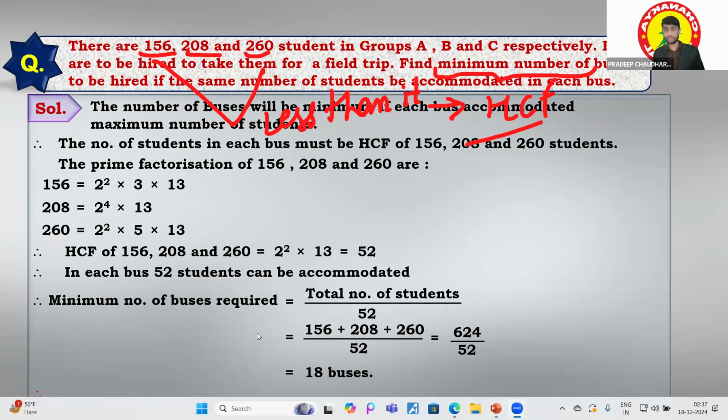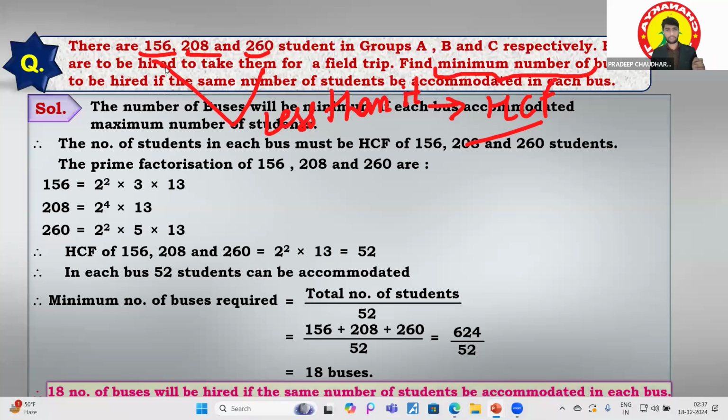Sorry, we'll just have a break. Okay. So basically, you have to divide 624 by 52, and you will get 12 buses over there. This was very easy because you know that we have to find the smaller number, so we have to find the HCF. We are getting the concept in our mind that the answer will be less. That's why we have to find the HCF over there. It is very easy, right?